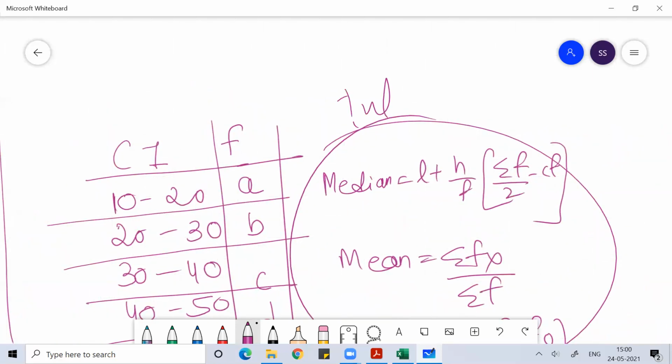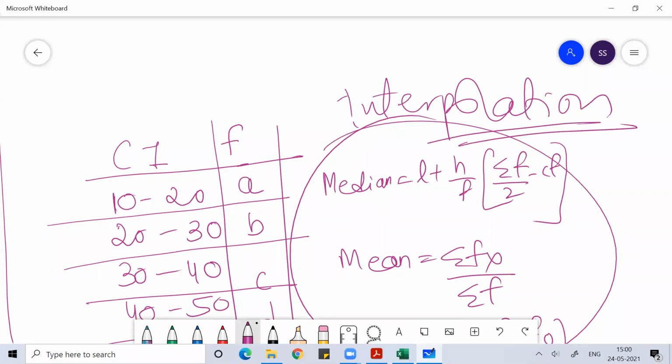You are using the concept of interpolation and extrapolation, which I'll cover in numerical methods, to dig within a range. Once you get the range, you dig into that range to find the exact value.